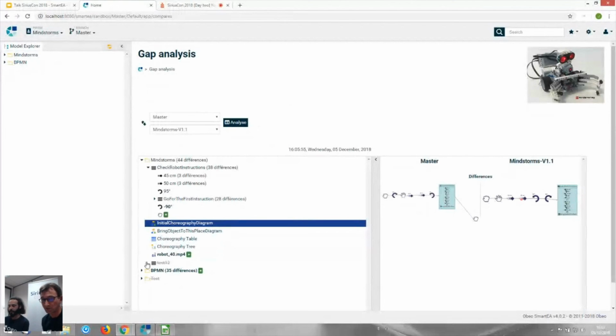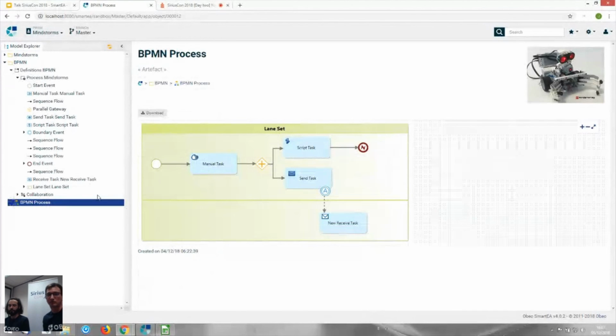You can deploy different metamodels. Here we have the Mindstorm metamodel, and we use the folder for storing this model. And we created another folder named BPMN to store another kind of model, and we did some BPMN stuff into it. So it's just showing how open the system is.